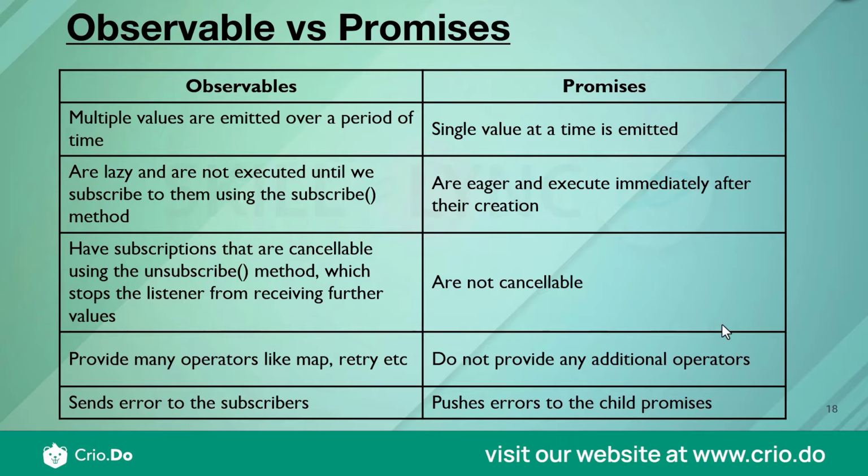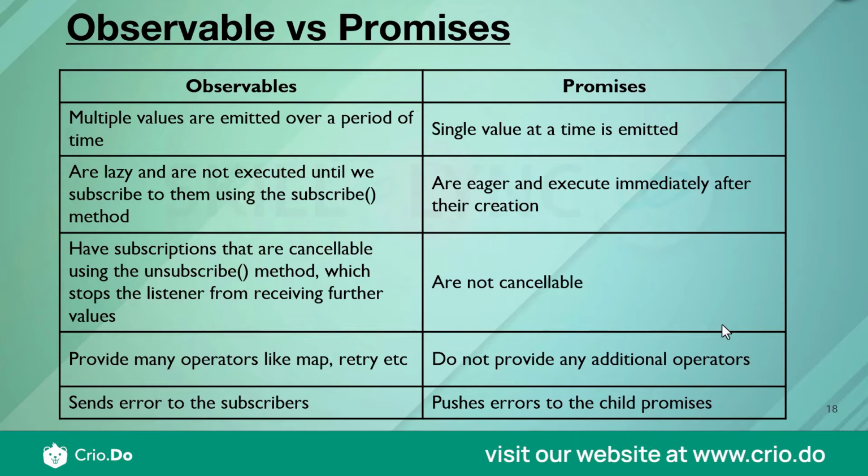Second, observables are lazy and not executed until we subscribe to them using the subscribe method, whereas promises are eager and execute immediately after their creation. If you have worked with JavaScript promises, the moment you create a promise, it is executed. Any function or statement that you write inside that promise gets executed immediately once you declare it. But observables are not like that. You can create an observable and unless you subscribe to it, it does not get executed. So that is one advantage.